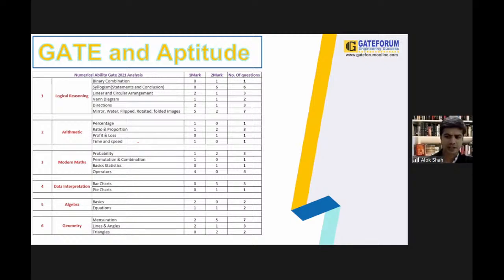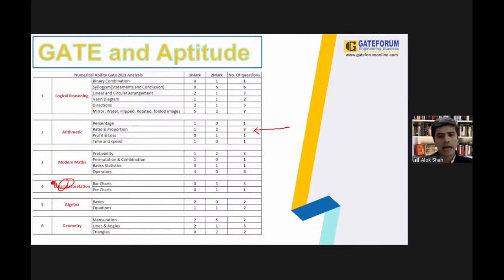Talking about today's session, guys, today we are going to cover one of the most interesting topics, which is all about ratio and proportion. It is one of the easiest topics, but one of the most interesting.